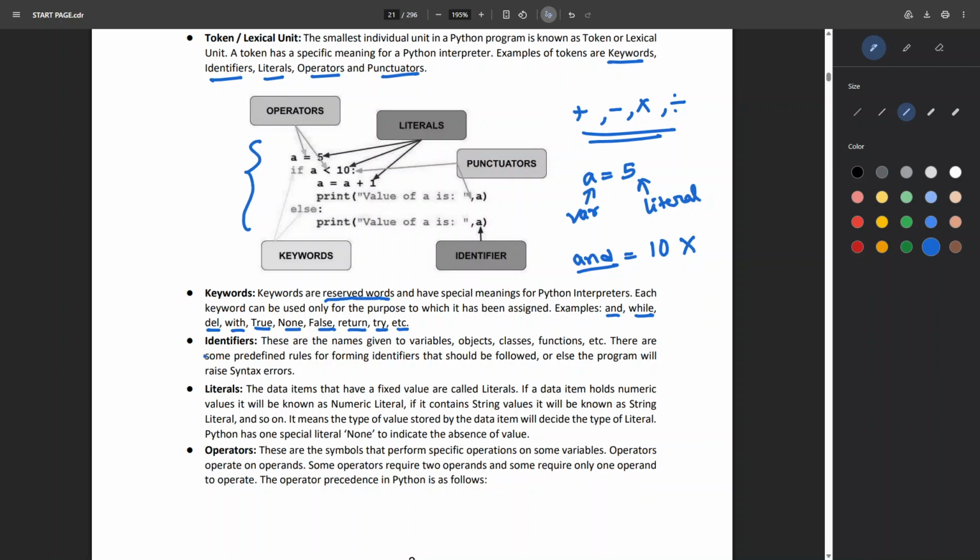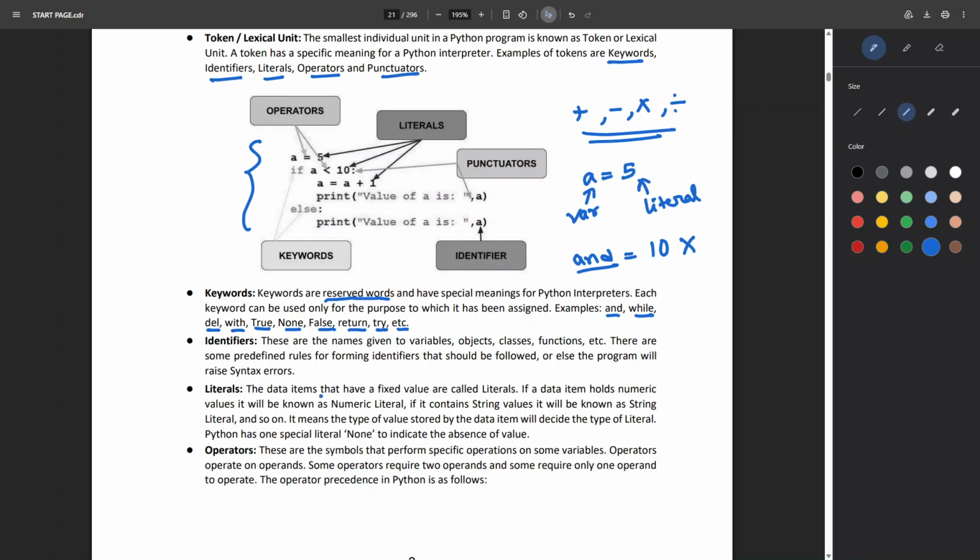Okay. So the next one is identifiers. Identifiers are the names that are given to variables, objects, classes, functions, etc. There are some predefined rules for forming identifiers that should be followed, or else the program will raise syntax errors. So there are several rules which we must follow while writing a program so that we get no errors. Otherwise, if we get an error and try to fix it and it goes on repeating again and again, then it will take a lot of time to make a particular piece of code valid. So identifiers have rules you need to know that should be followed while writing a program.